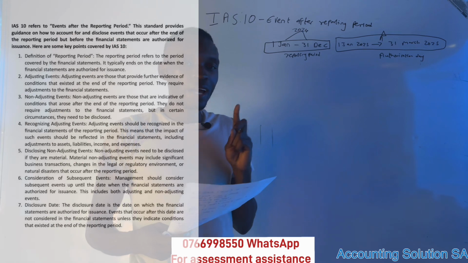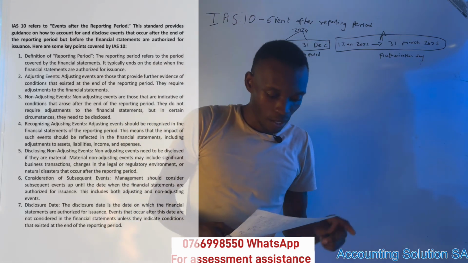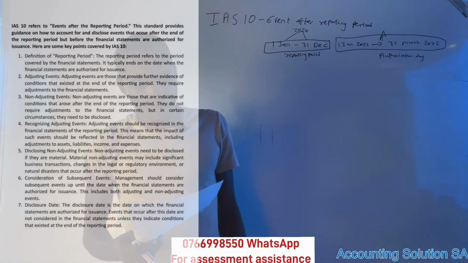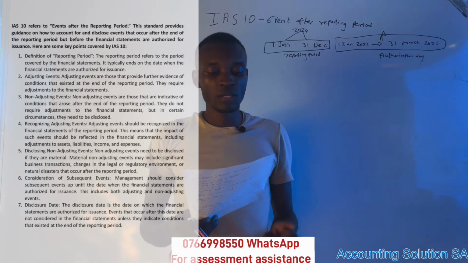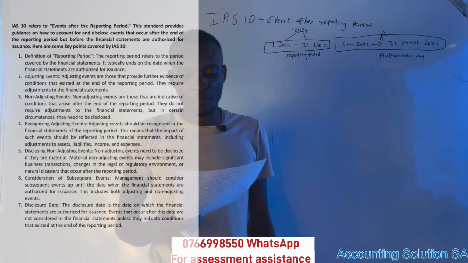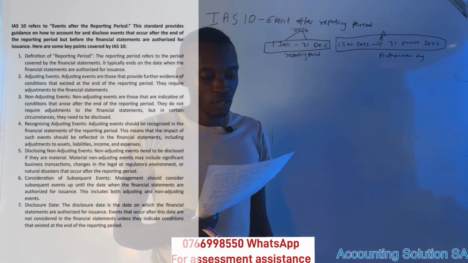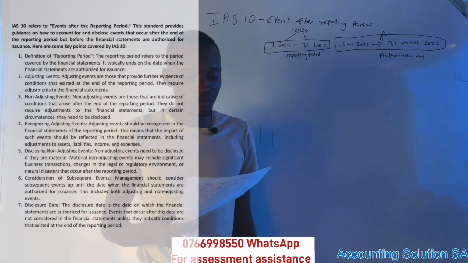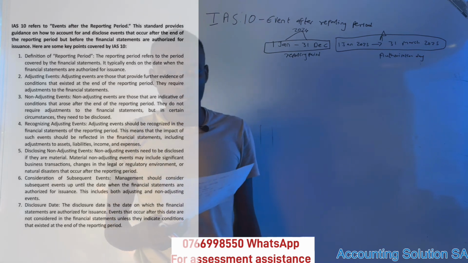Then we have two kinds of events. Number one, we have the adjusting event. Adjusting events, guys, are those that provide further evidence of conditions that existed at the end of the reporting period. They require adjustment to the financial statements.